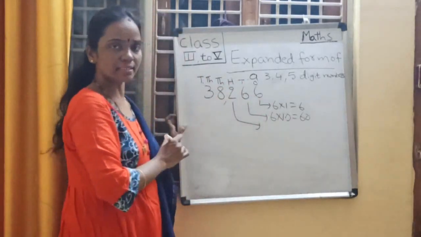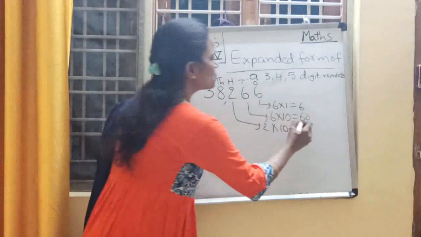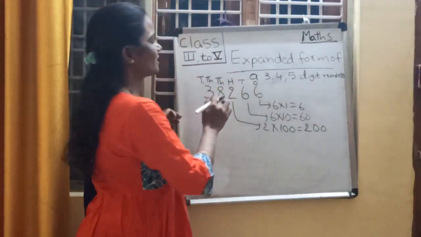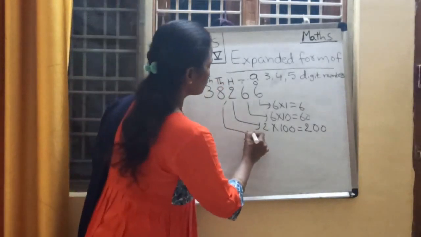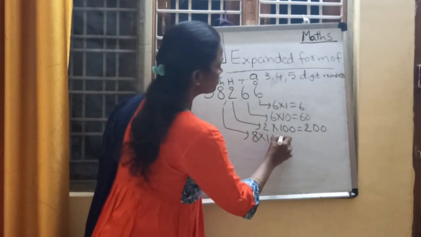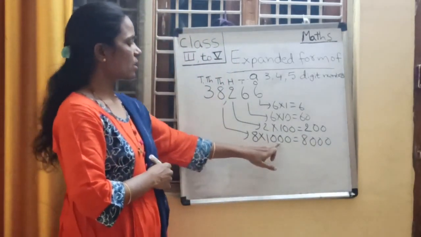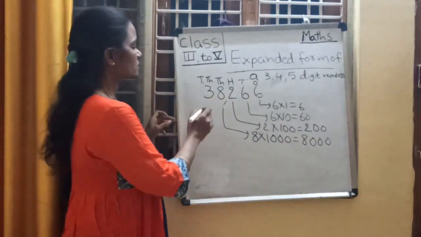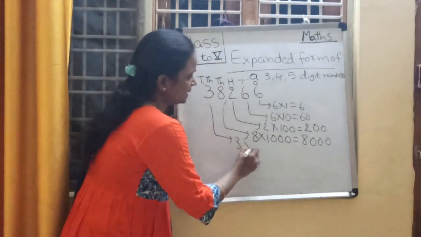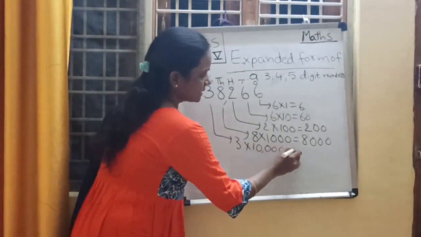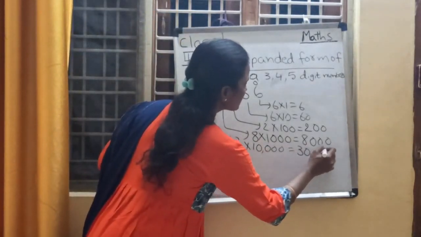Next, 2 is in hundreds place. So 2 into 100. How much, children? Yes, 200. 200 is the place value of 2. Next, come to the 8. 8 is in which place? Thousands place. So what is the place value of 8? 8 into 1000. 8000 is the place value of 8. Next, what is the place value of 3? 3 is in 10,000s place. So 3 into 10,000 is equal to how much, children? 30,000. 30,000 is the place value of 3.